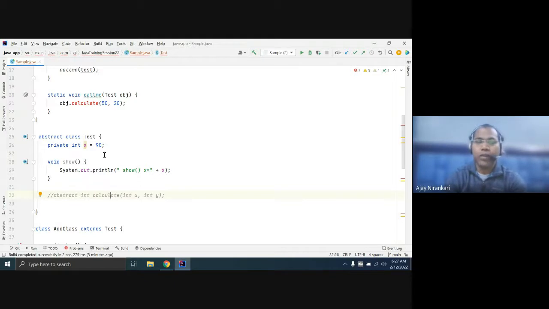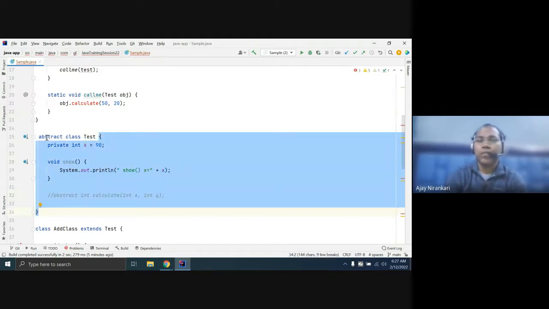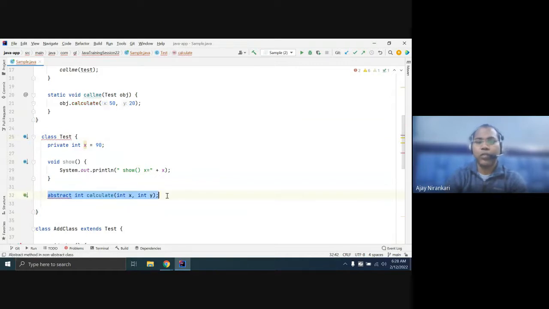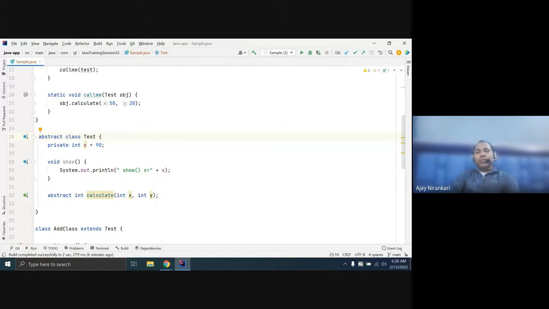So on any class you can write abstract, meaning you don't want to create any object. This is your option. Sometimes you have a class and it's okay, there is no problem. But when you write an abstract method, meaning a method with no definition, it's mandatory that you mark your class as abstract. So you have to write abstract. Any doubt till now?